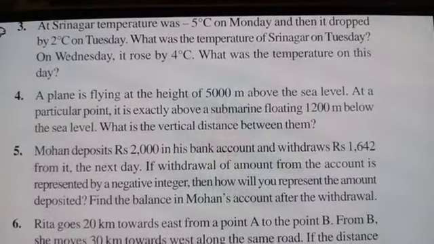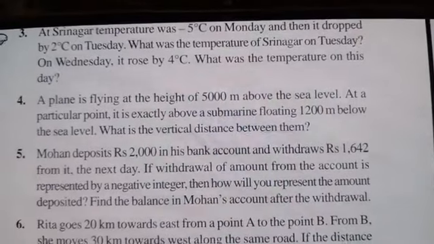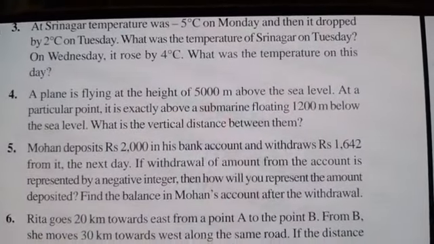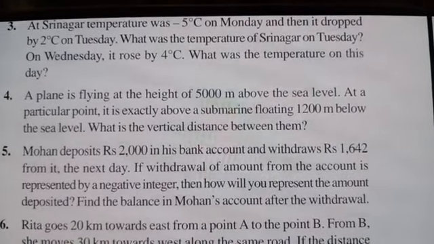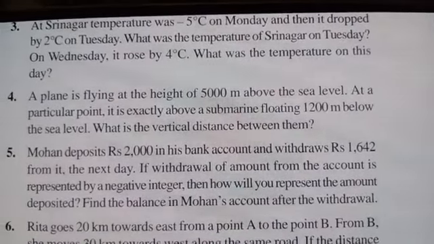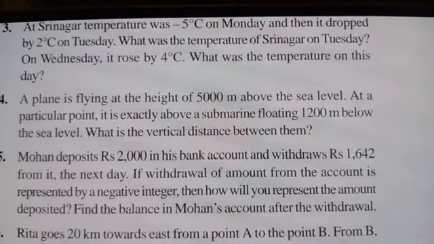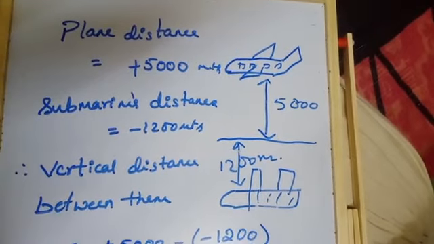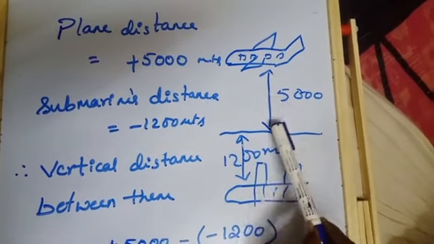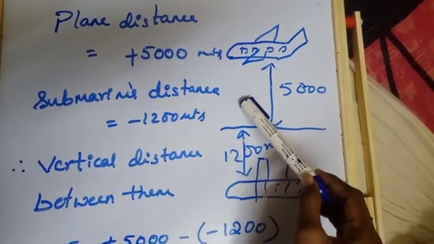We are discussing the fourth question. A plane is flying at a height of 5,000 meters above the sea level. At a particular point, it is exactly above a submarine floating 1200 meters below the sea level. What is the vertical distance between them? Now, this is a question given to you. A plane is flying at 5,000 meters above the sea level.